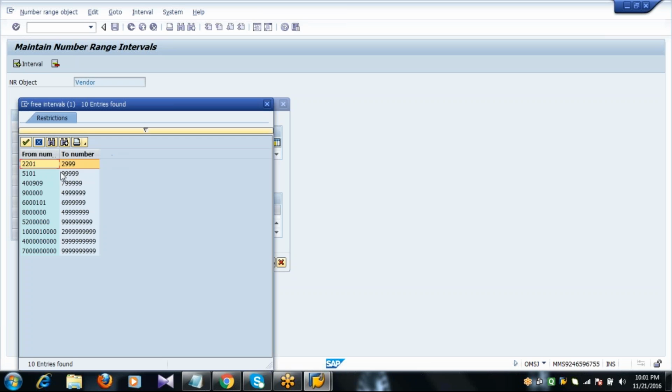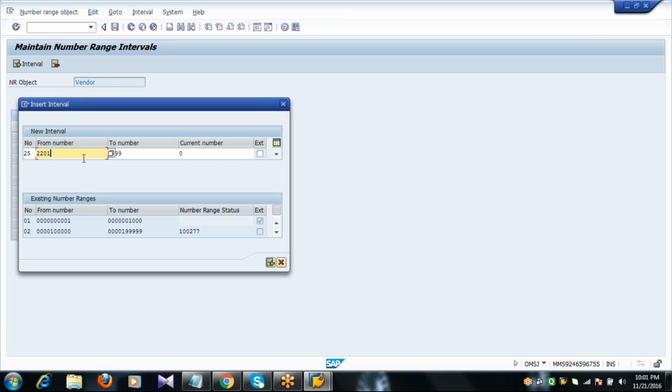From number, the concept is the same. So let's say 2210. So don't waste unnecessary number ranges. Hardly we will create 3 vendors minimum, okay, maximum you can create. So hardly we can use 3 or 4 suppliers, more than enough.